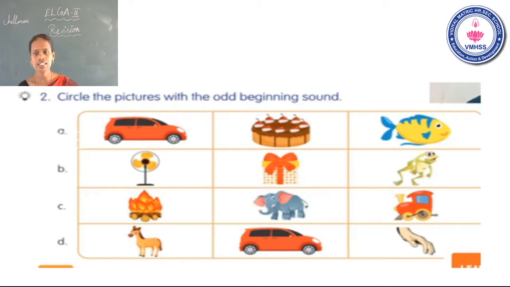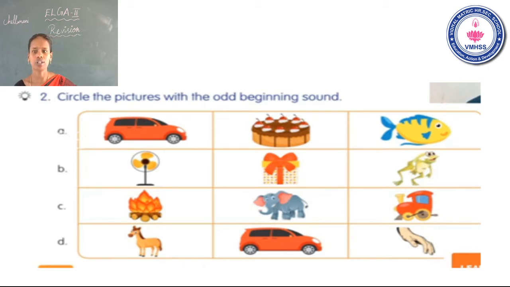Okay. Now go to the C one. First one, fire. What is the beginning sound? Second one, elephant. What is the beginning sound? Last one, engine. What is the beginning sound? Elephant and engine have the same beginning sound, but fire is different. That beginning sound is F. Yes, that one is the odd one. You have to circle the fire picture.